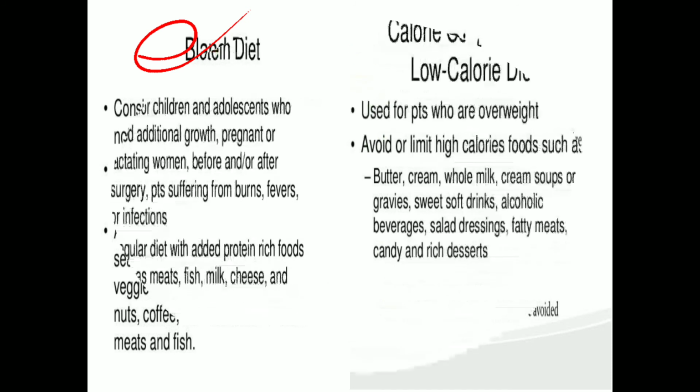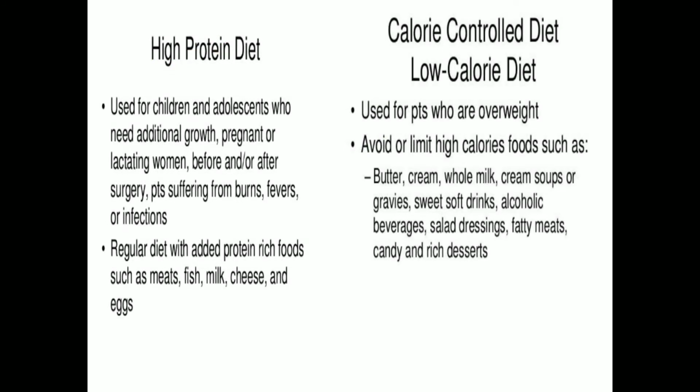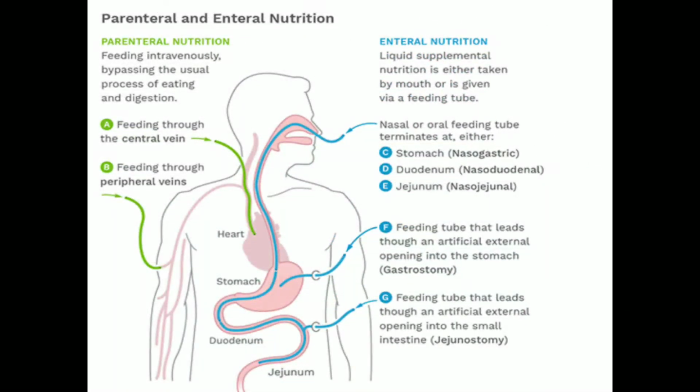Now the next thing, this is all the modification of nutrient. Like I have already told you, high protein diet is regular diet with added protein. You can add meats, fish, cheese, eggs, etc., and locally available protein rich food like pulses, soybean, etc. Again, the calorie control diet, we actually give low calorie diet to patients of overweight or obesity. Now the next thing is modification in methods of feeding.